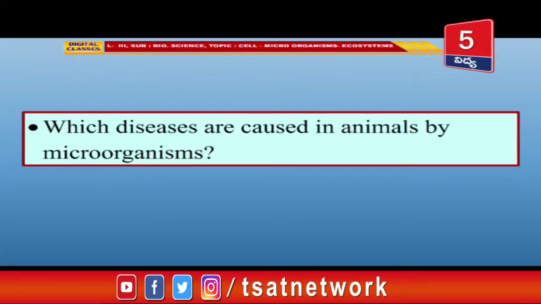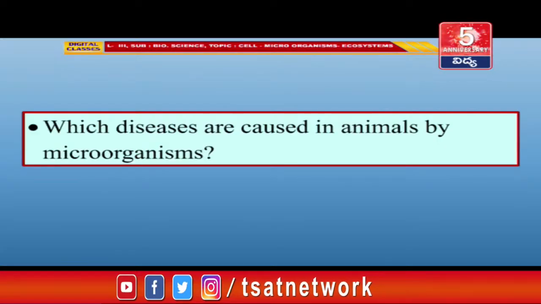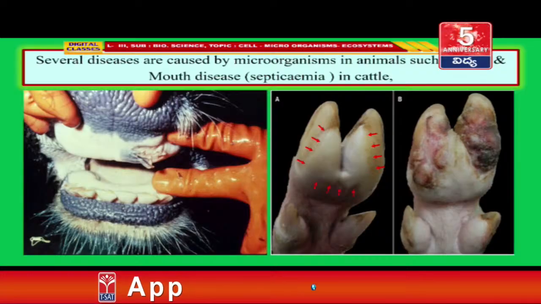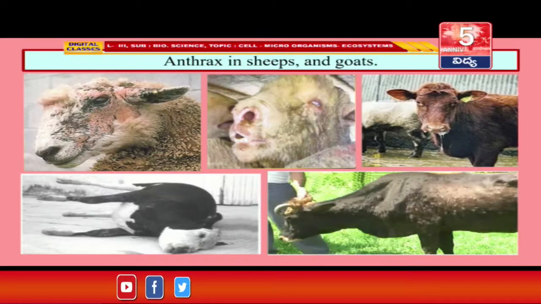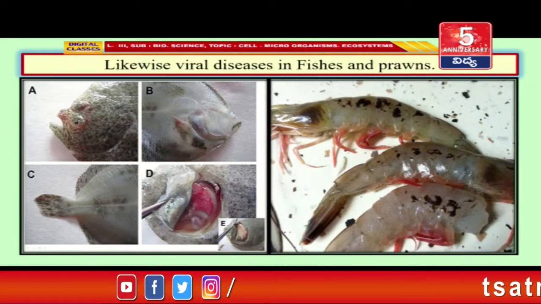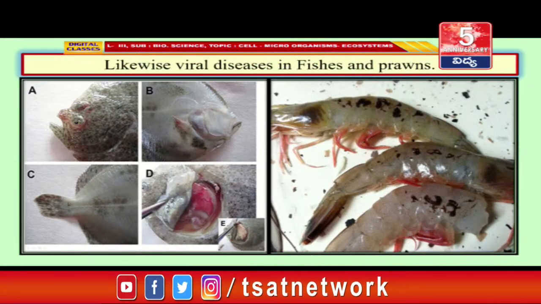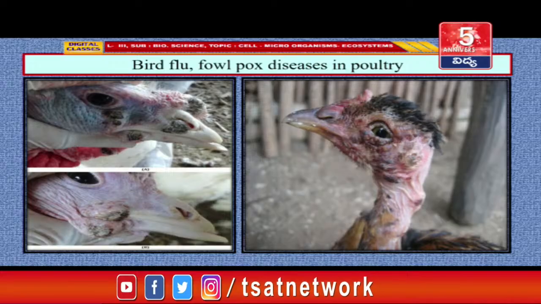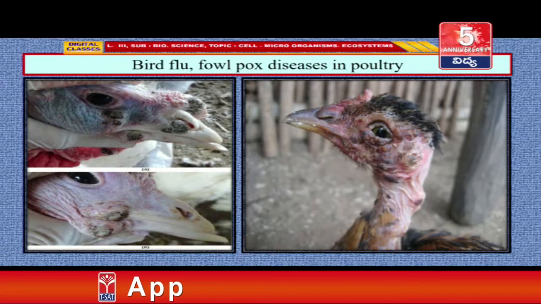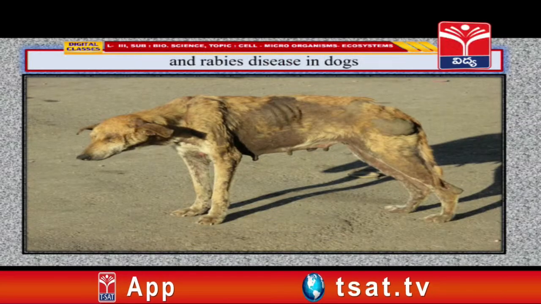Which diseases are caused in animals by microorganisms? Several diseases are caused by microorganisms in animals, such as foot and mouth disease, septicemia in cattle, anthrax in sheep and goats, likewise viral diseases in fishes and prawns, bird flu, fowlpox disease in poultry and rabies disease in dogs.